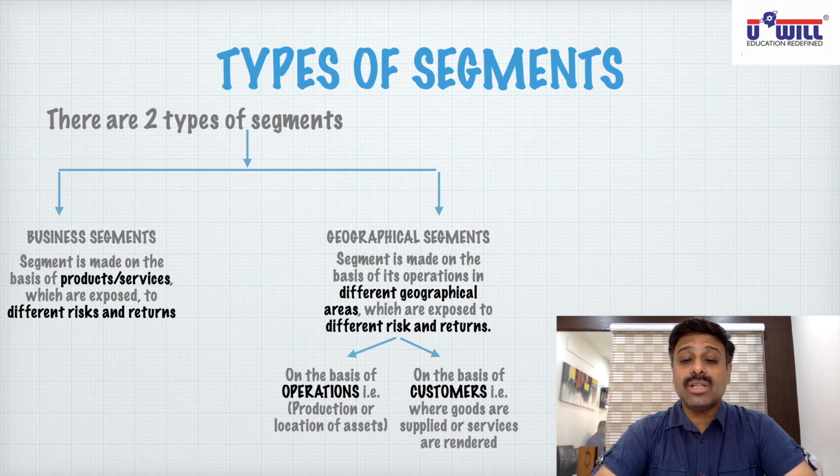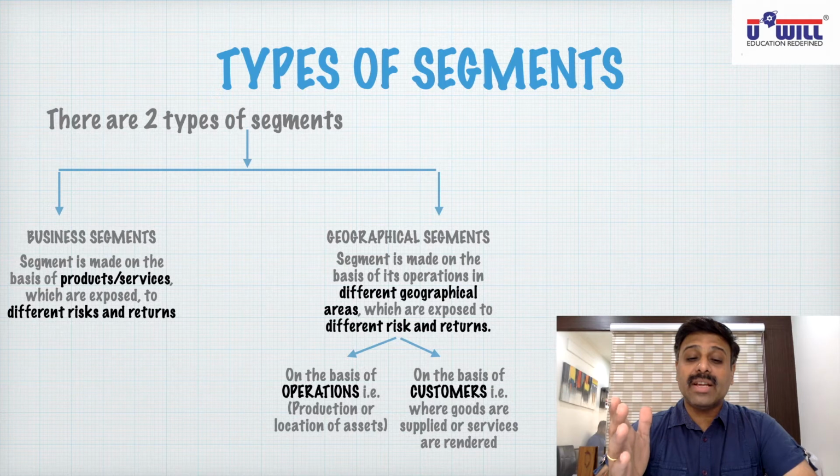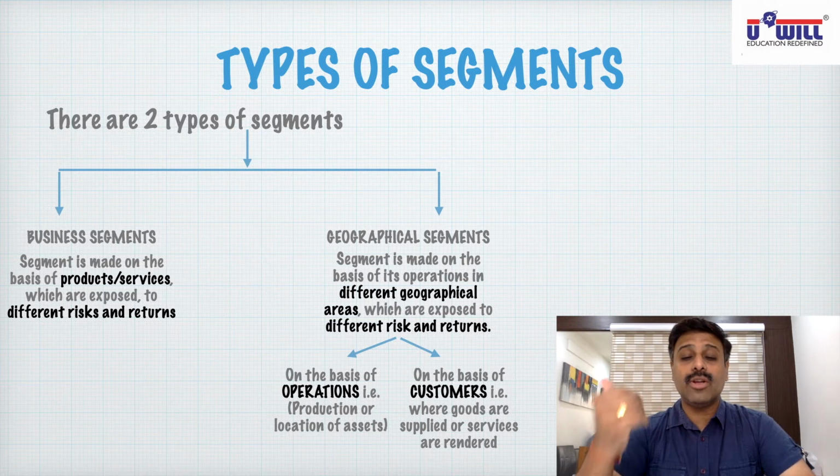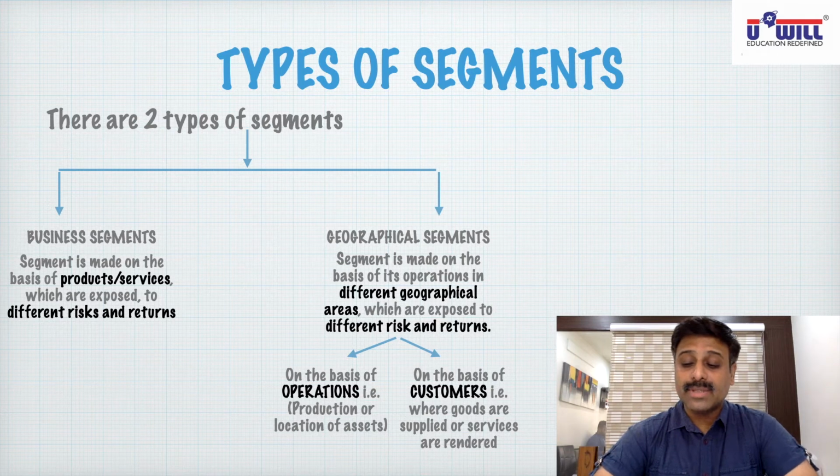Geographical segment means on the basis of geographical area, which are exposed to different risk and return. Within geographical area, it can be the area of operations, where you are producing the goods, where your plant and machinery etc. is located, or on the basis of customers, where your customers are located, where you are selling the goods, where you are providing your services. I hope everyone is clear with the types of segments. You can pause the video and note it down if you have not noted it.